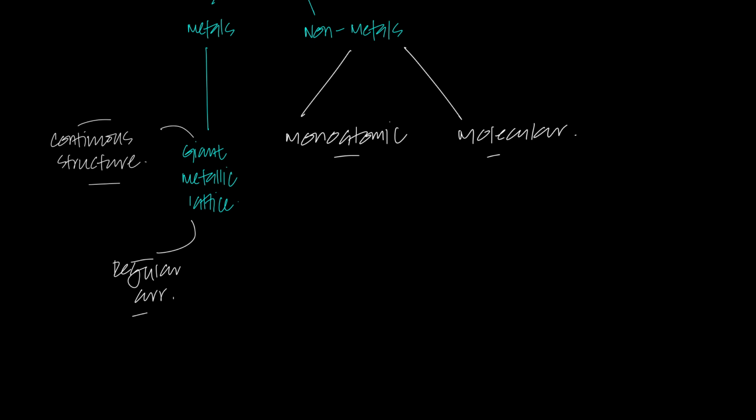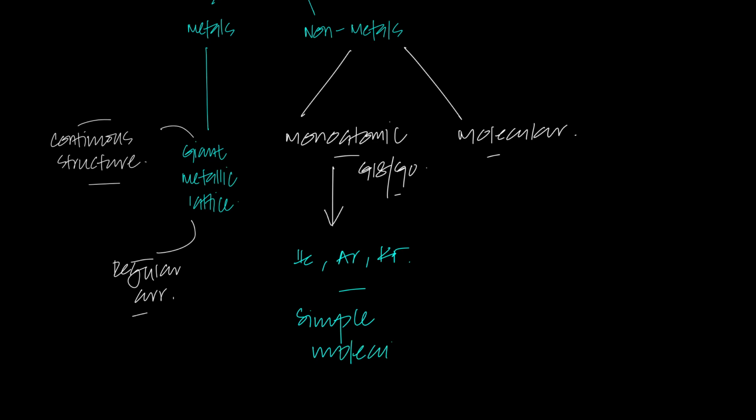Now, which non-metals are monoatomic? Well, the non-metals which are monoatomic are the monoatomic gases that you learned in O levels and IGCSE, which is group 18 or group 8 or group 0. Noble gases like helium, argon, krypton, all of these good gases, they are also simple. Wait for it. They're simple molecules.